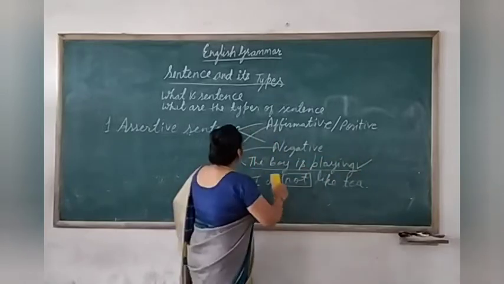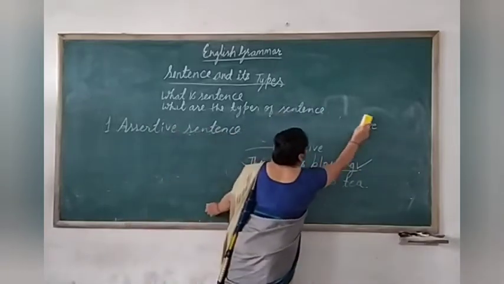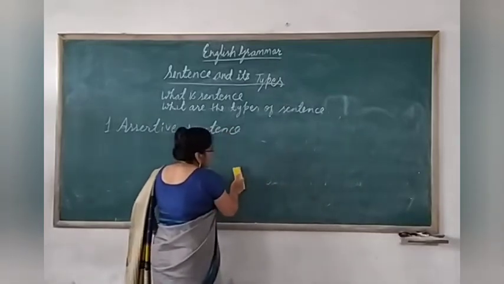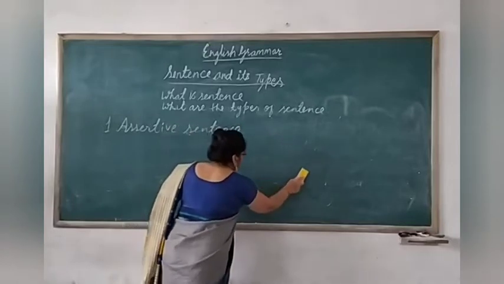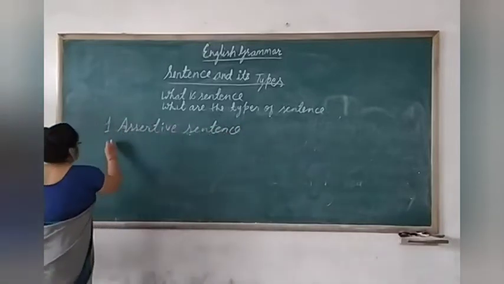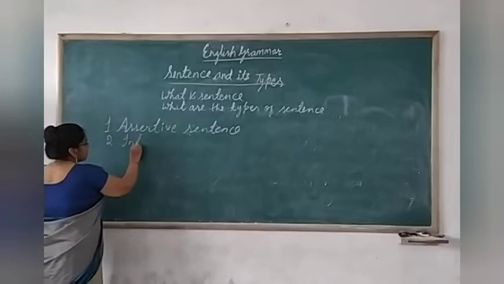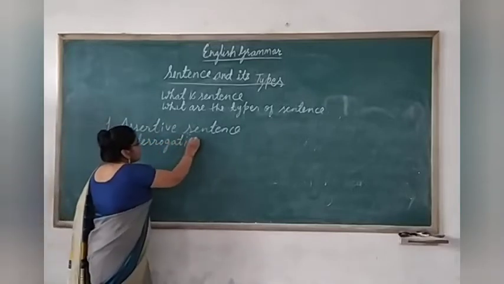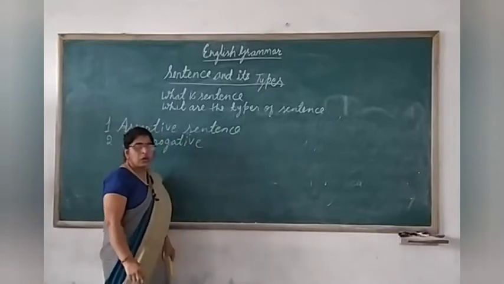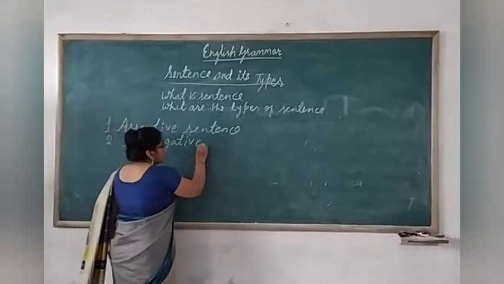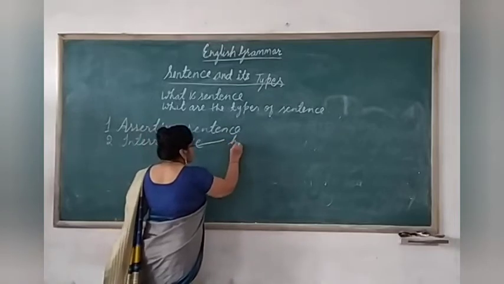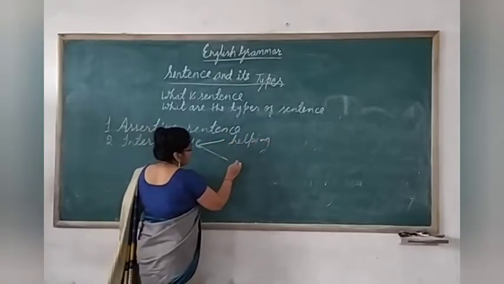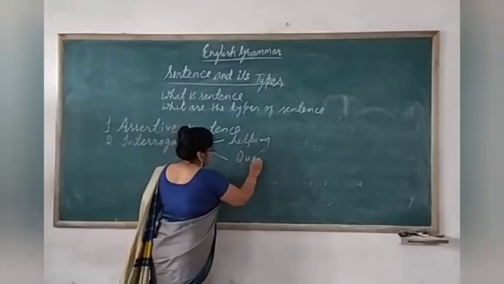Clear? Now, let's move to the next type of sentence, that is interrogative. Interrogative sentences are also of two types, children. One starts with the helping verb and another starts with the question word.